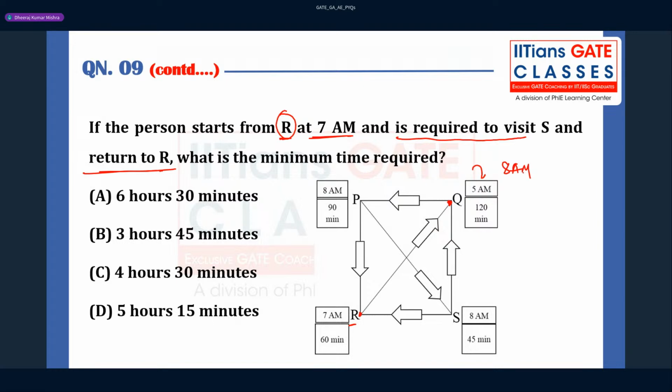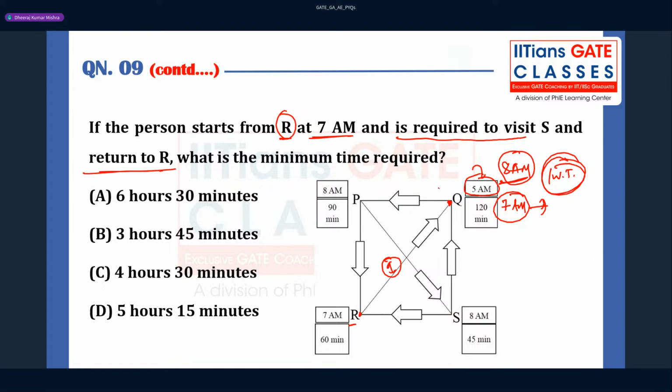So he is going to reach at 8 a.m. But what will be the waiting time here? Because the first train is at 5, the next train is going to be after 2 hours, at 7 a.m. Again you see he has reached at 8 a.m., so 7 a.m. is the second train, and the next train is going to be 9 a.m. So 1 hour will be the waiting time.